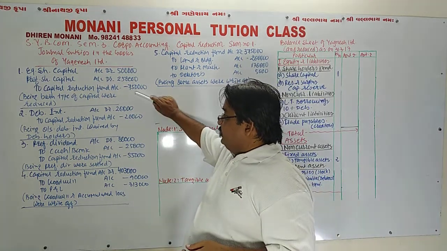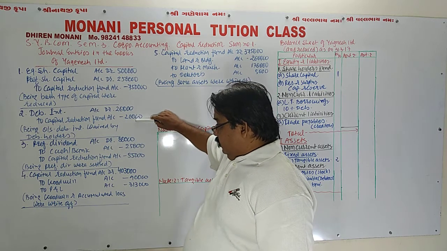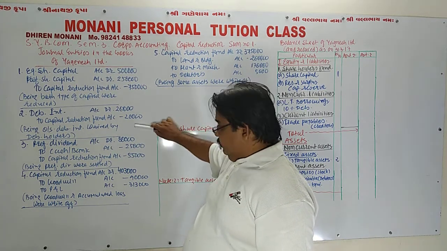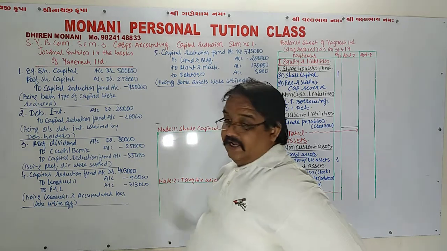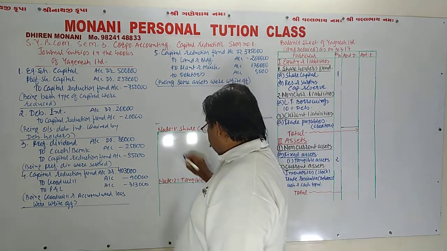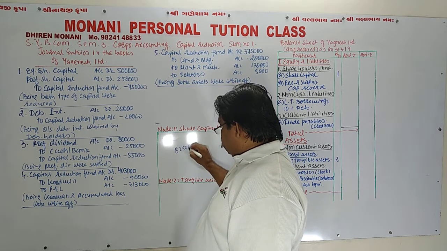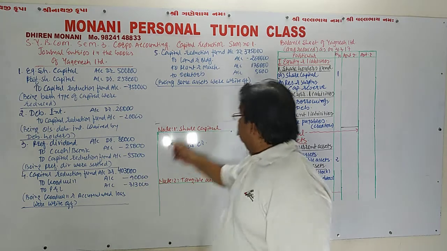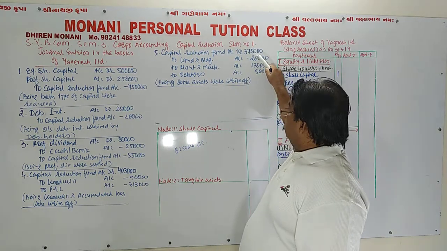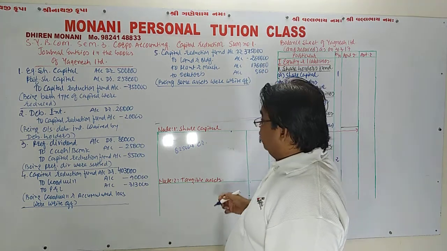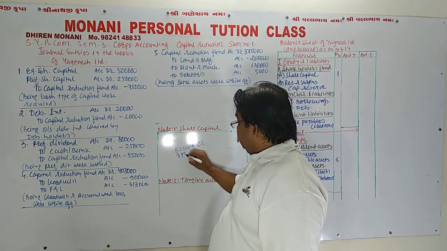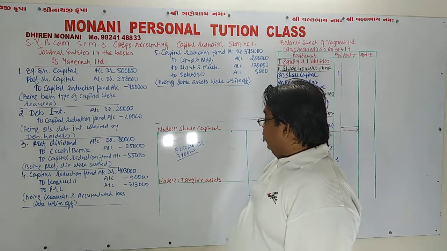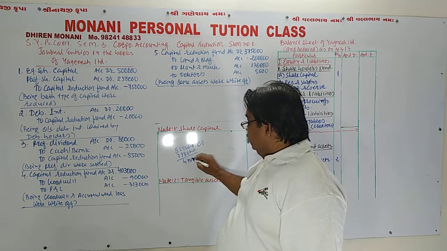It has credit amounts of 7,50,000, 20,000 and 55,000. So 750 plus 20 plus 55, that means 8,25,000 credit amount. And the debit amount is 4,03,000 plus 3,75,000, that means 7,78,000. So my dear friends, the difference is 47,000 here.